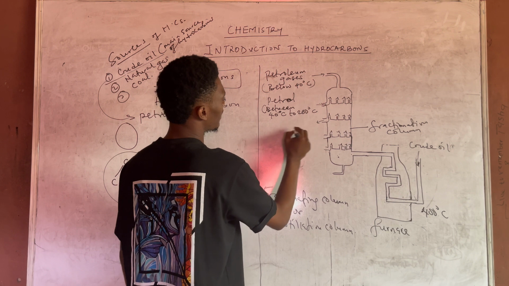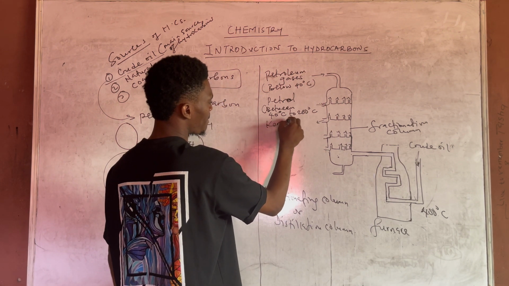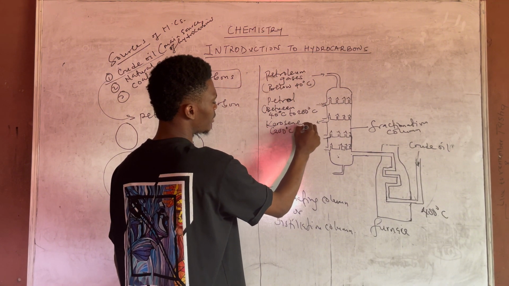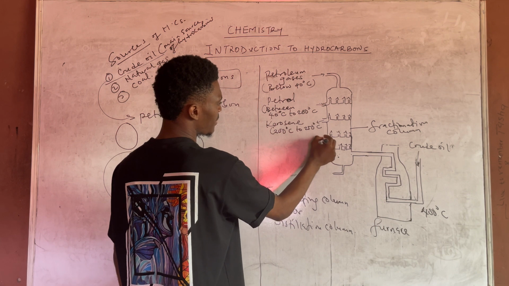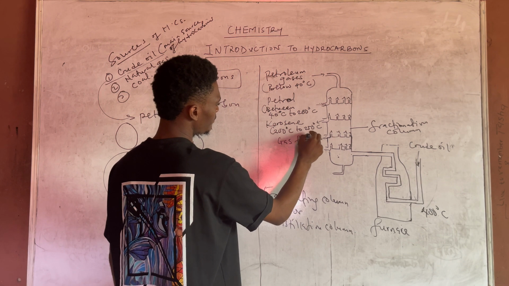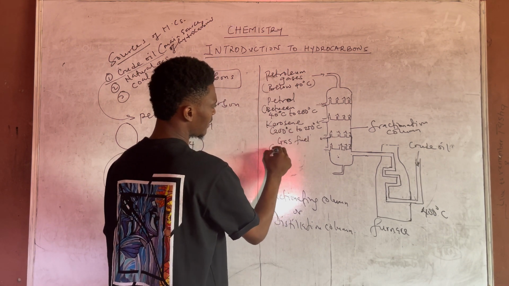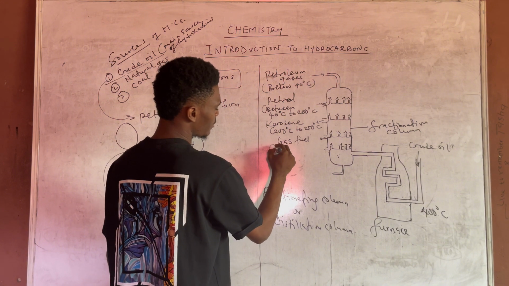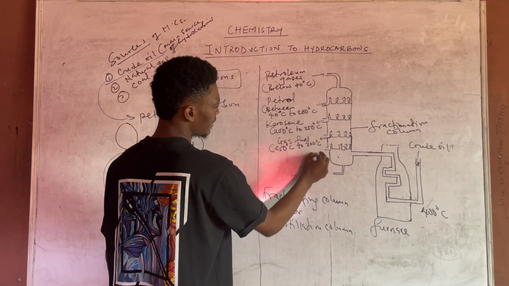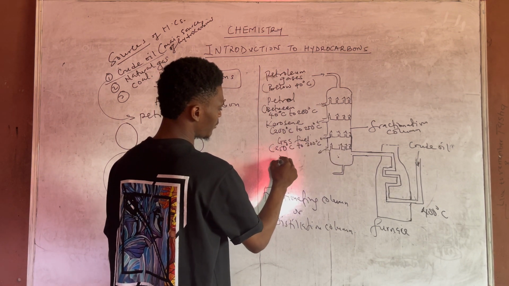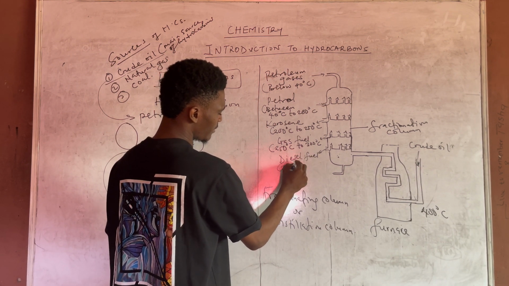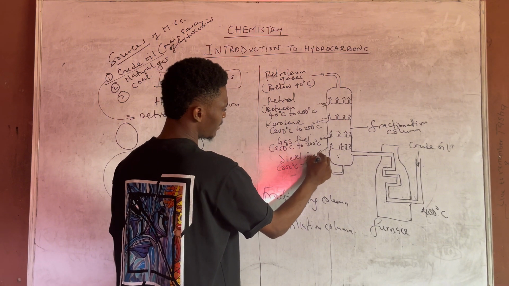And for this part, you'll be having kerosene, which is at temperature between 200 degrees Celsius to 250 degrees Celsius. And in this part, you'll be having gas fuel, or you could say gas oil, and the temperature is between 250 degrees Celsius to 300 degrees Celsius. And then the next part, you'll be having your diesel fuel. This diesel fuel is at temperature between 300 degrees Celsius to 350 degrees Celsius.